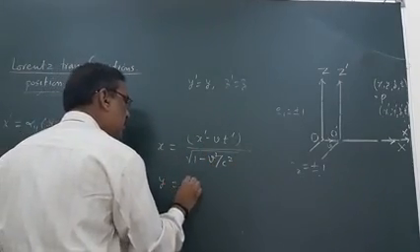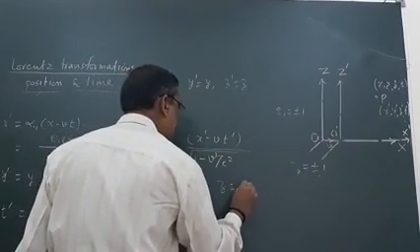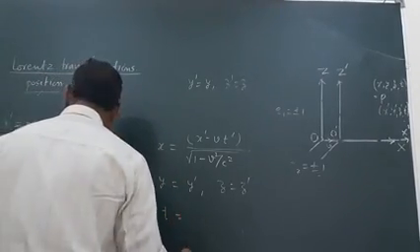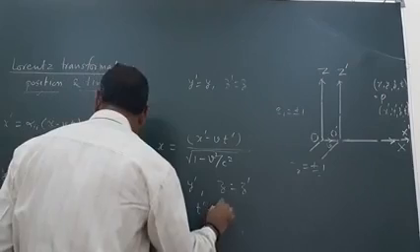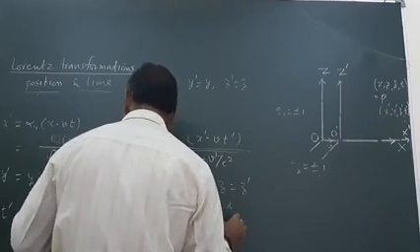Y is equal to y dash and z is equal to z dash and t is equal to t dash minus x, minus means it becomes plus x.